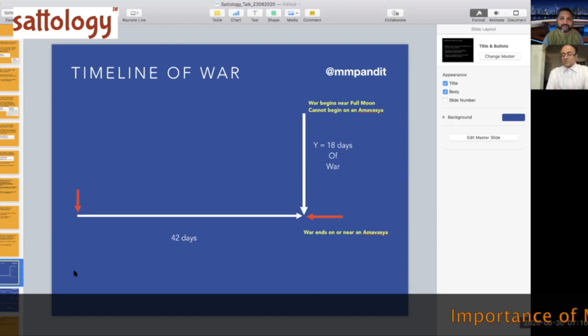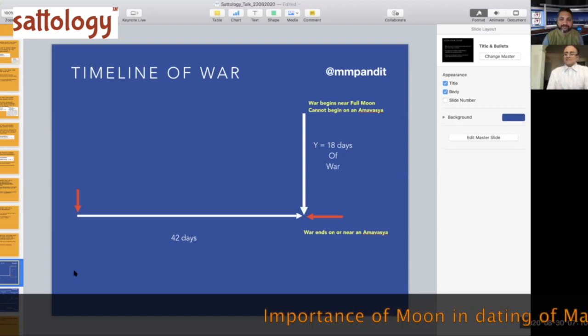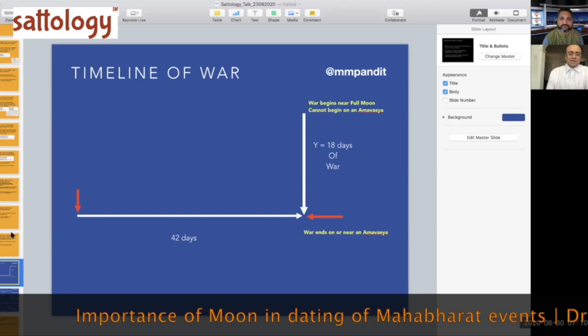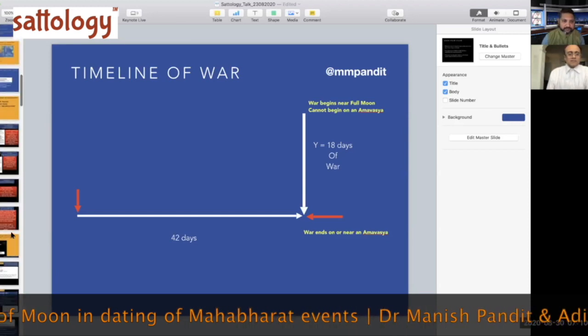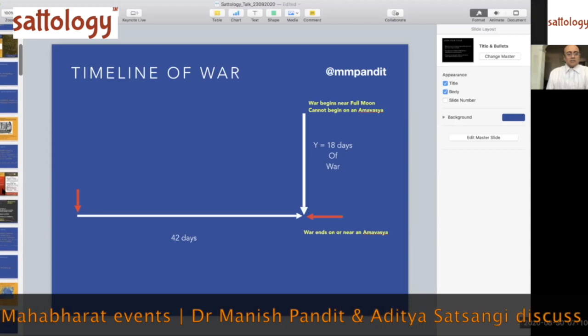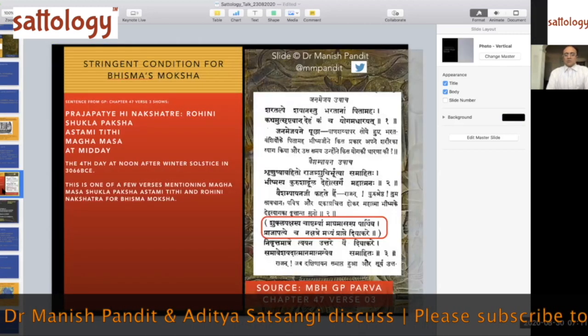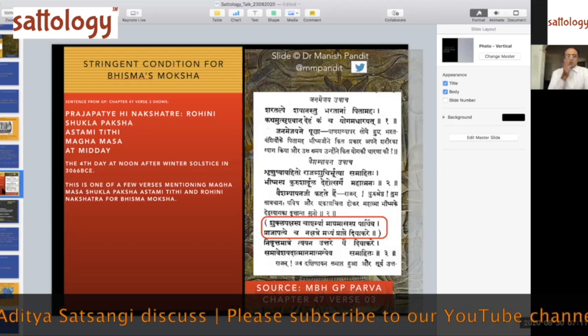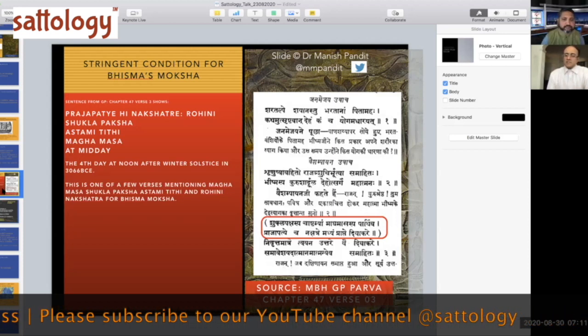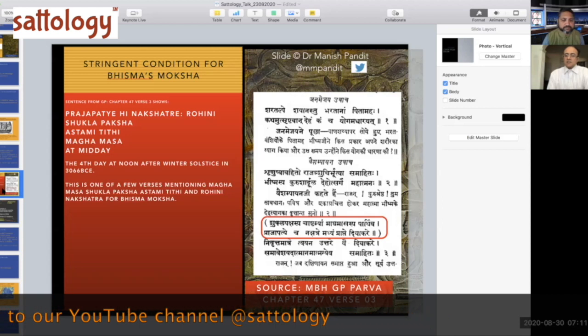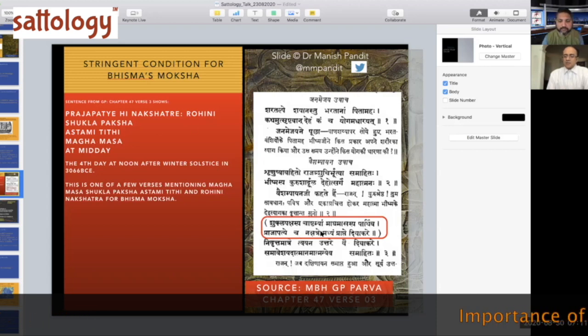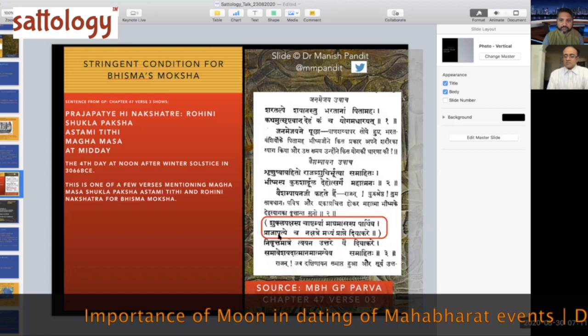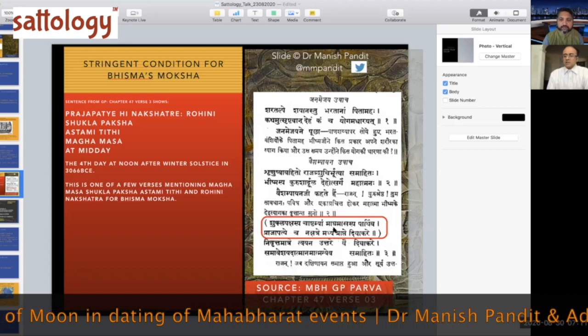Well, for Bhishma Moksha there is a verse. Let me see if I've got it in this presentation. If I've got it, then I will show it. Yes, here it is. So here is one of the verses which is being pointed out, and it says: Shukla Pakshasya Chashtamyam Maghamasya Masasya Parthiva Prajapatye cha Nakshatre Madhyam Prapte Divakare. Shukla Paksha Ashtami, Magha month, Prajapati Nakshatra, which is Rohini Nakshatra, the nakshatra ruled by Prajapati, Madhyam Prapte Divakare, at midday,